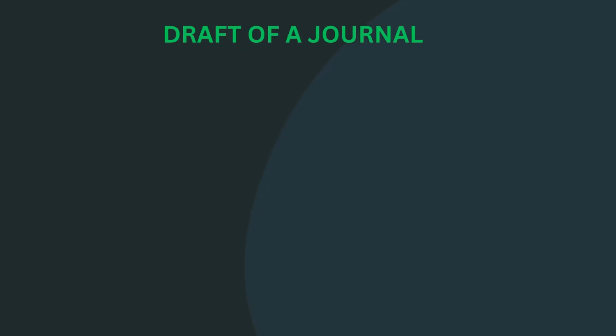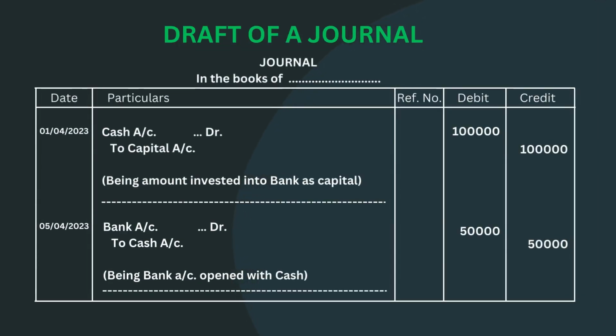Before we start, here is a draft of journal entry. Please have a look into the same. First there will be a column for date, then particulars for the journal entry. Here we need to write the description of every entry beneath the journal entry, which is called narration. After that, there will be a column for reference number or voucher number. Then the amounts debit and credit respectively. Here you remind that the journal entry is passed chronologically, that is date wise.